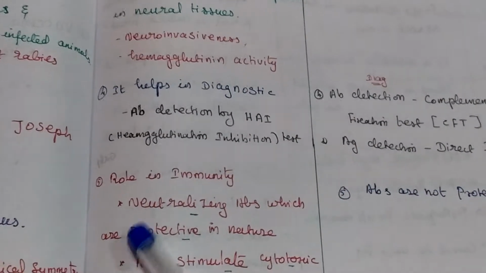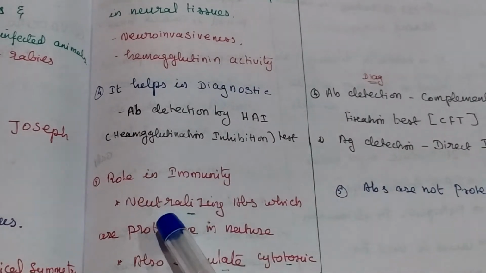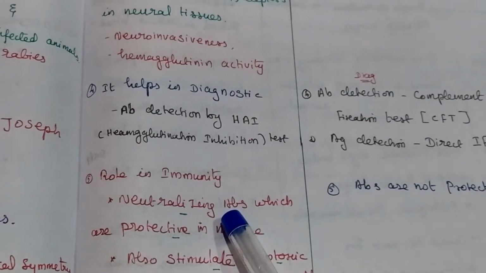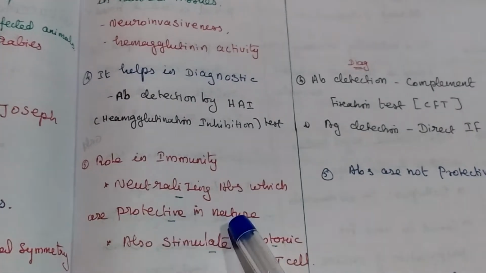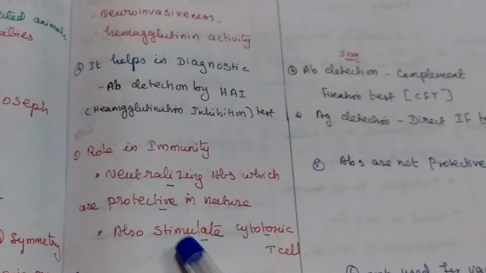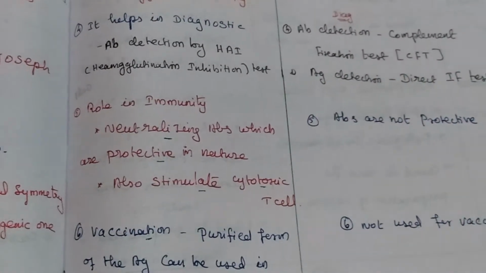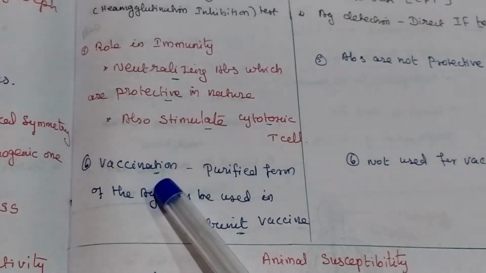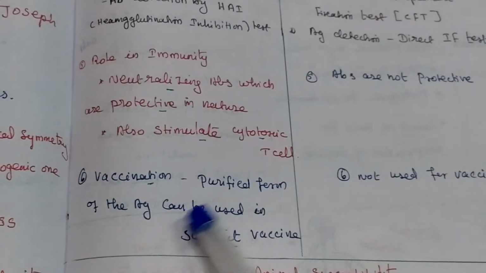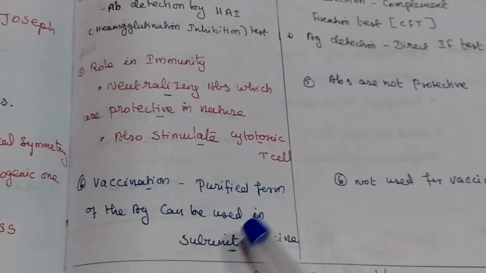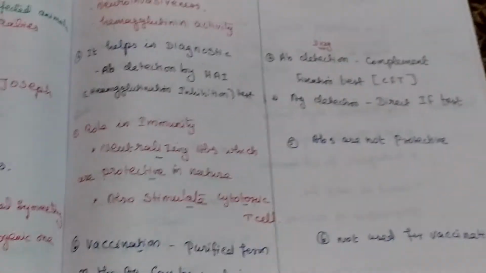It is also used for immunity: neutralizing antibodies which are protective in nature, and it also stimulates cytotoxic T cells. It is also used for vaccination. Purified form of this antigen can be used for subunit vaccine.